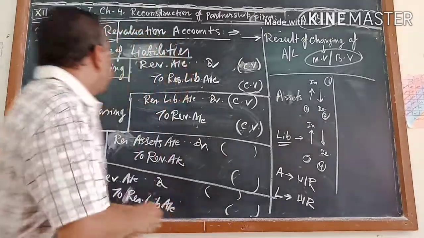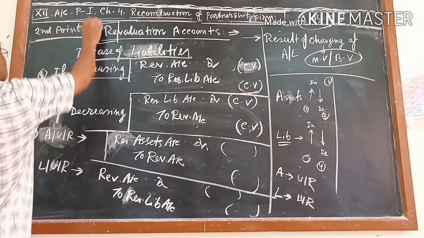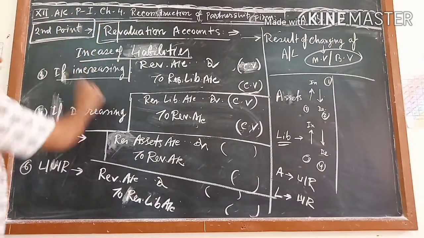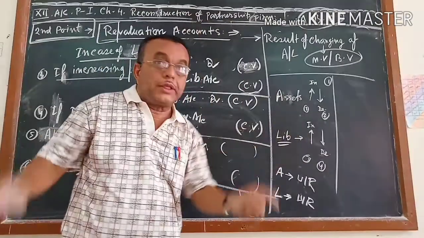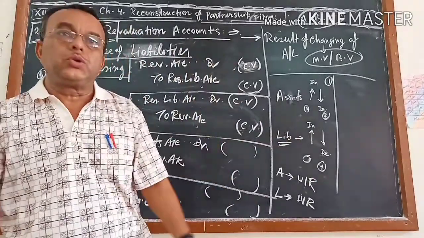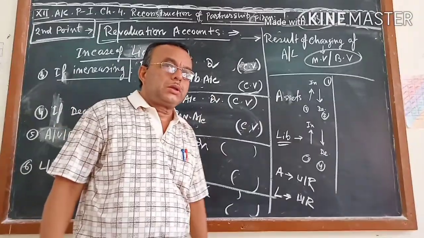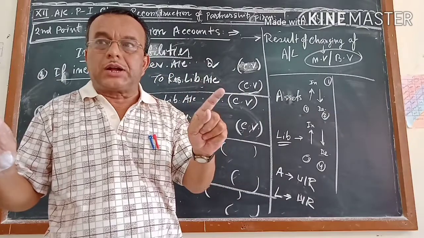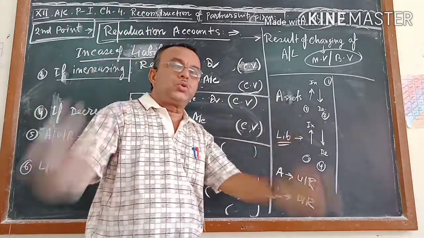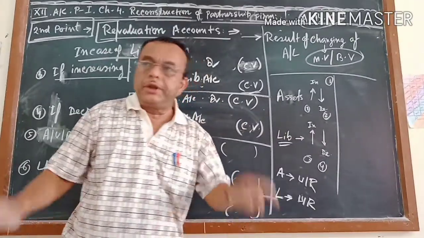This is the second point I have to remind you about. In the revaluation account, these 6 types of journal will come. If you remember these 6 journals, you will be able to do the revaluation account, and they are very easy to remember.